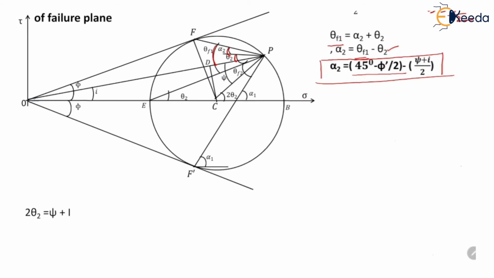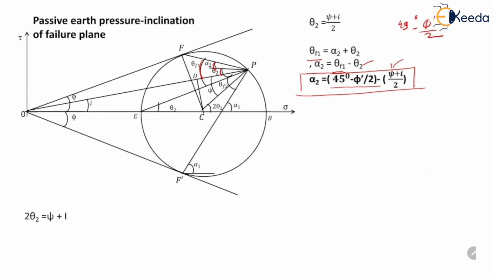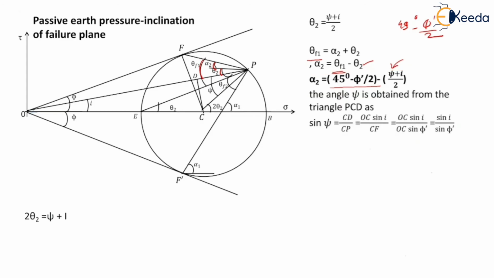Now we will derive the expression for psi, so we can use this value in this expression. The angle psi is obtained from the triangle PCD. So let us consider the triangle PCD first. Here CD is perpendicular to PD. This angle is 90 degrees. So sin psi is equal to CD upon CP.